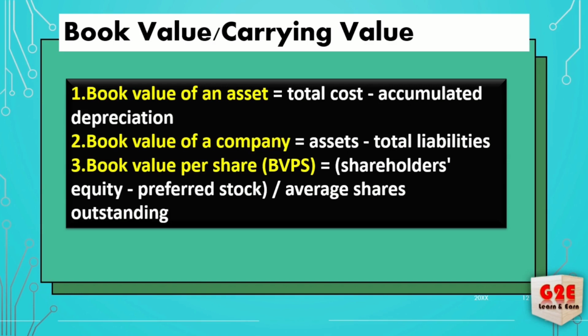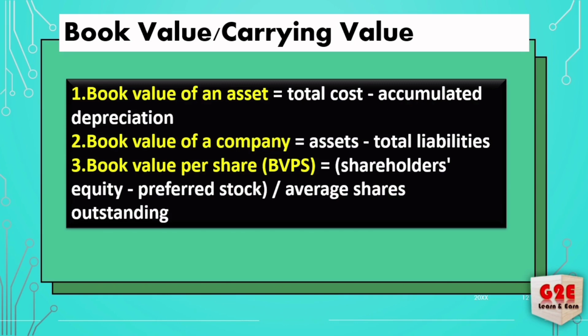The main difference is that equity shareholders have voting rights, and preferred stockholders do not have voting rights. And for equity shareholders, based on the earnings, a certain portion they will get as dividend, but for preference stockholders, their dividend will be fixed. That's a major difference. We can look later at the other major differences between preference shareholders and equity shareholders. Then, divided by average shares outstanding.